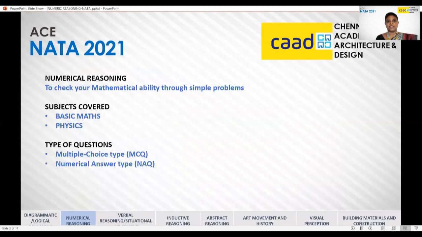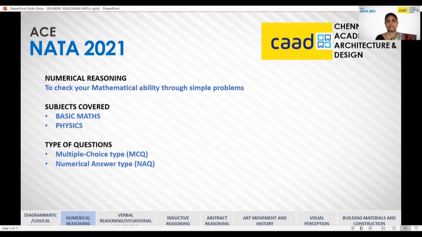In this section, we are going to see about the second part of our coaching program, which is numerical reasoning. It is to check your mathematical ability through simple problems. So the topics covered under this head will be basic maths and physics, which you are familiar with through your school days.